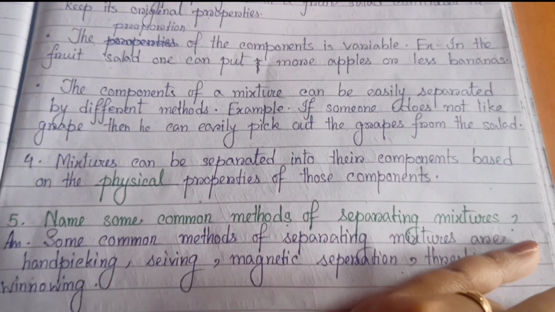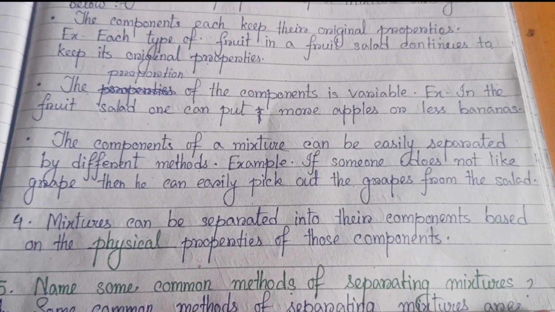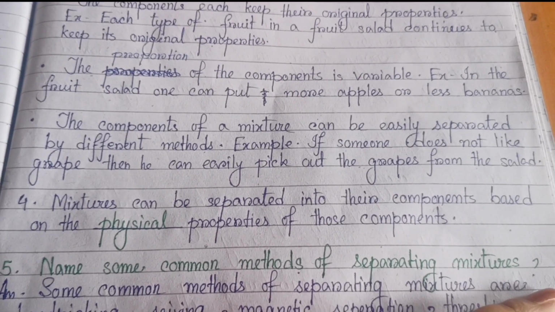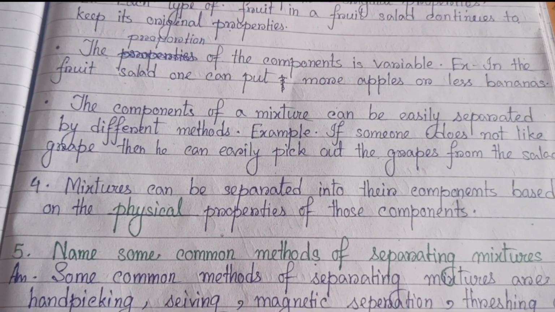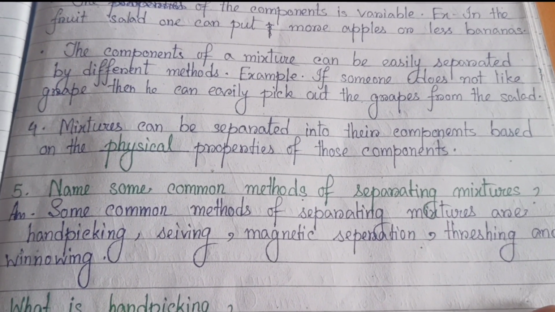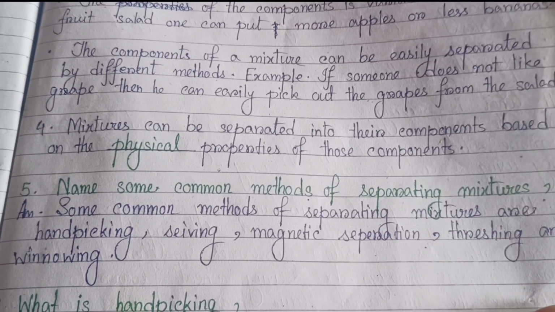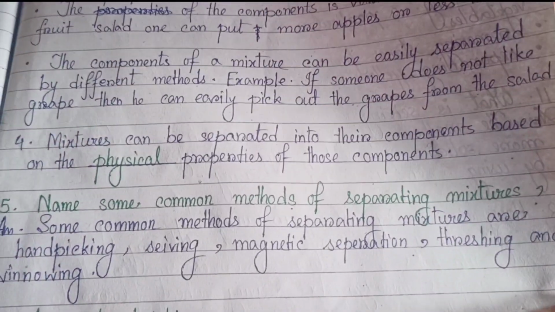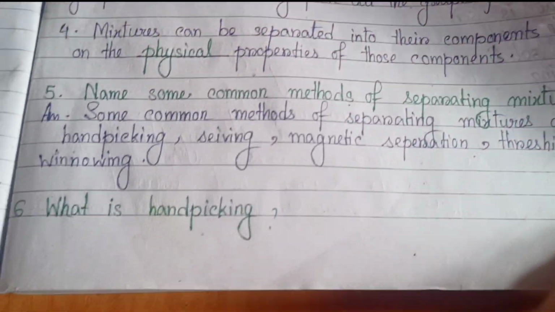Number 4 is a fill in the blank. Mixtures can be separated into their components based on the physical properties of those components. Number 5. Name some common methods of separating mixtures. Some common methods of separating mixtures are hand picking, sieving, magnetic separation, threshing, and winnowing.